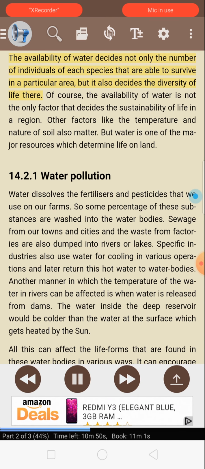The availability of water decides not only the number of individuals of each species that are able to survive in a particular area, but it also decides the diversity of life there. Of course, the availability of water is not the only factor that decides the sustainability of life in a region. Other factors like the temperature and nature of soil also matter. But water is one of the major resources which determine life on land.